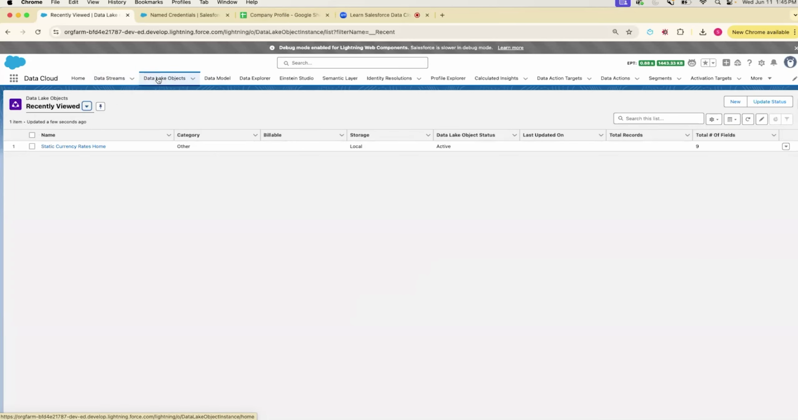And the data lake object is like the middle layer, which is basically the raw data that comes from the data streams before it goes into the data model. So the data lake object has all the raw data that comes in from the external system. It stays there. We do the mapping, and once we do the mapping, it moves into the data model object.